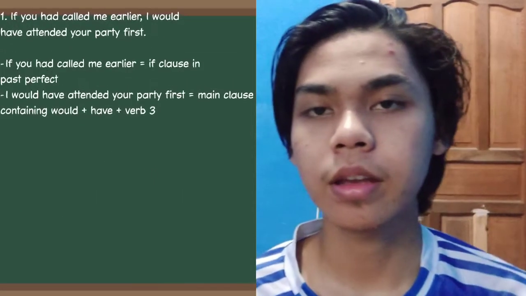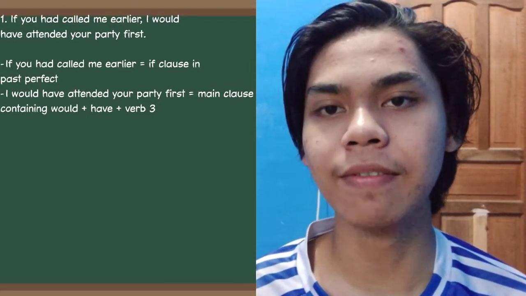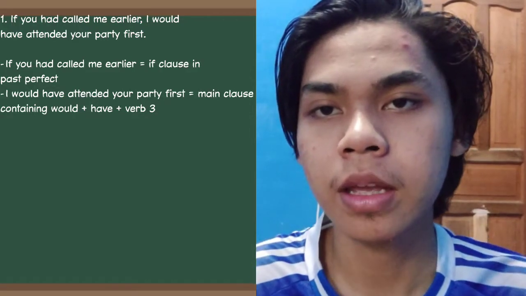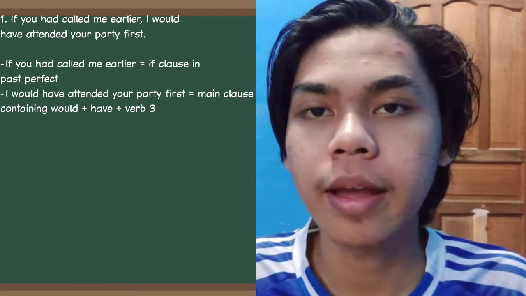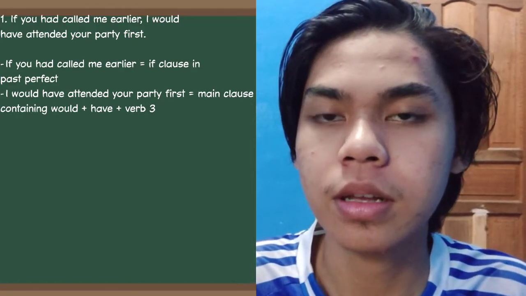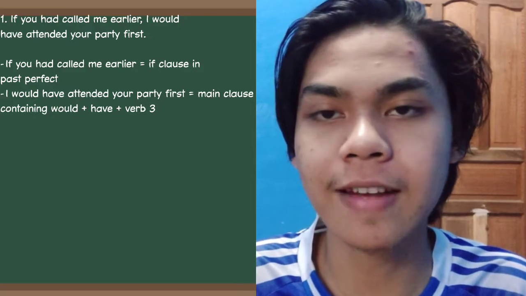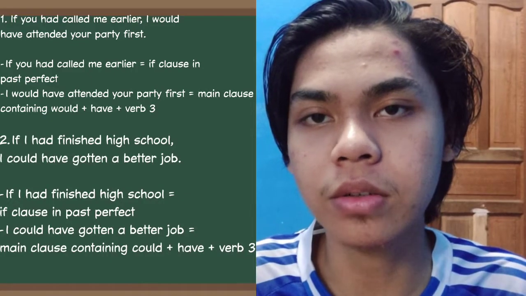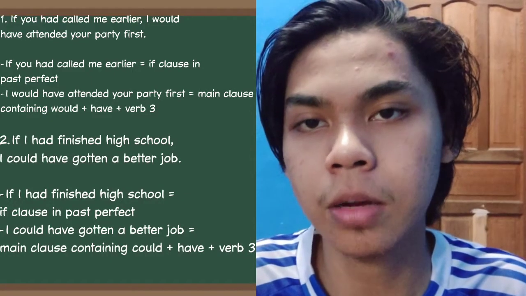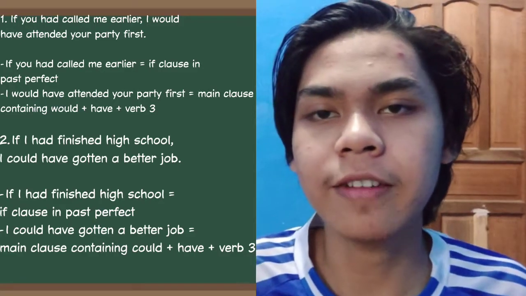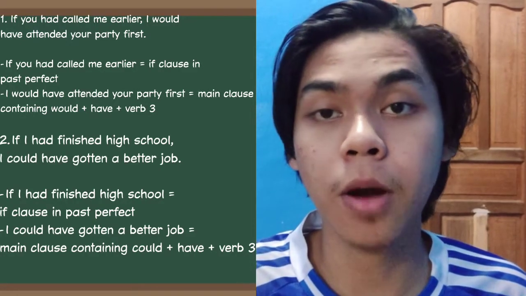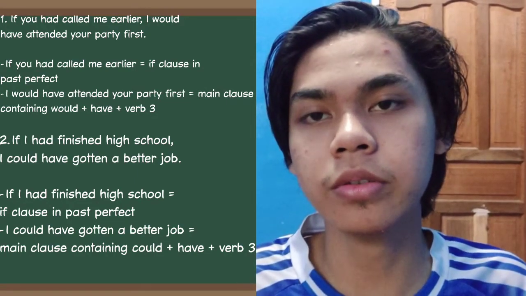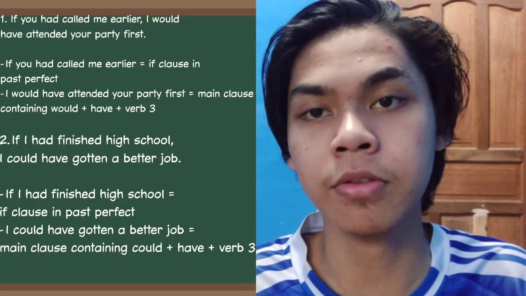For example, if you had called me earlier, I would have attended your party first. In here, if you had called me earlier is an if clause in past perfect, and I would have attended your party first is the main clause containing would plus have plus verb 3. Number 2, if I had finished high school, I could have gotten a better job. In here, if I had finished high school is an if clause in past perfect, and I could have gotten a better job is the main clause containing could plus have plus verb 3.